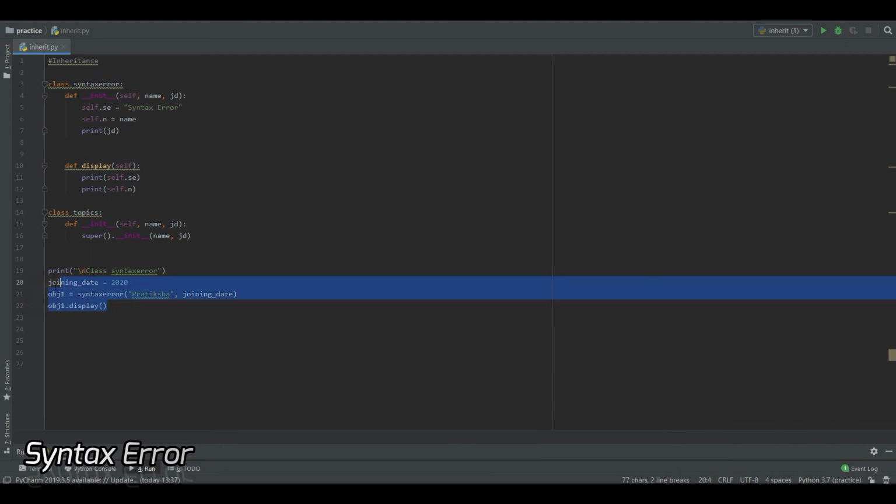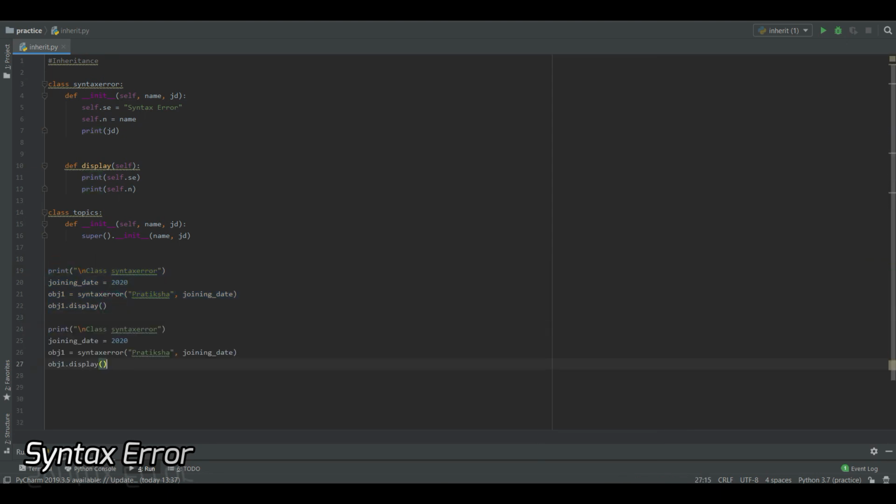And now the way we created the object for syntax error class will be the same for creating it for topics class. I have just copy pasted that. I'll write here topics. Let's pass Pratiksha and joining date as same. I just need to change the class name.